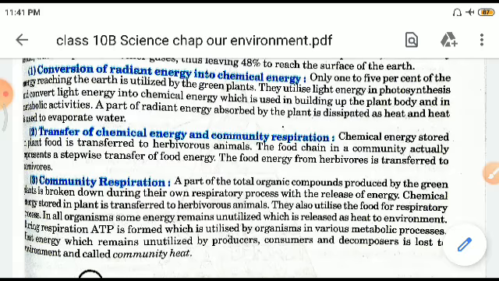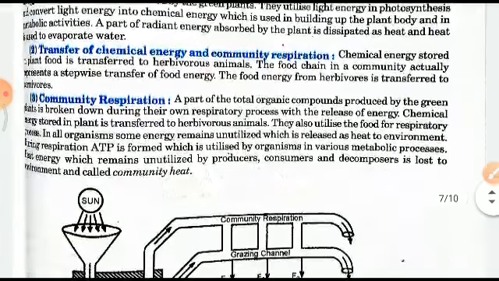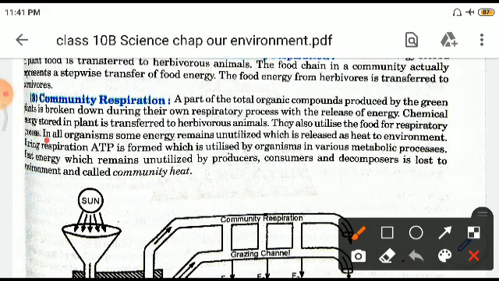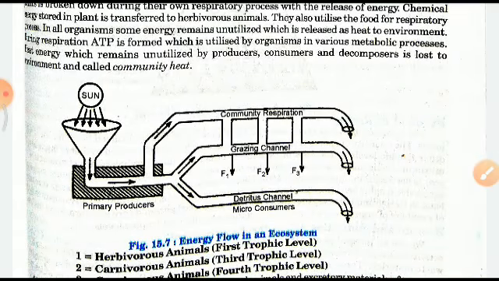Heat energy which remains unutilized by producers, consumers and decomposers is lost to the environment and is called the community heat, right? Basically it is the heat energy which is lost, which is not utilized, right? As you can see from this diagram, from the sun we are getting heat energy, which is forming part of community respiration, grazing channel and detritus channels, right?